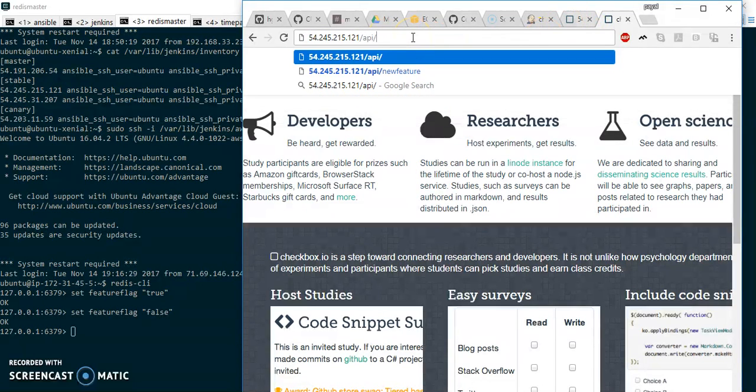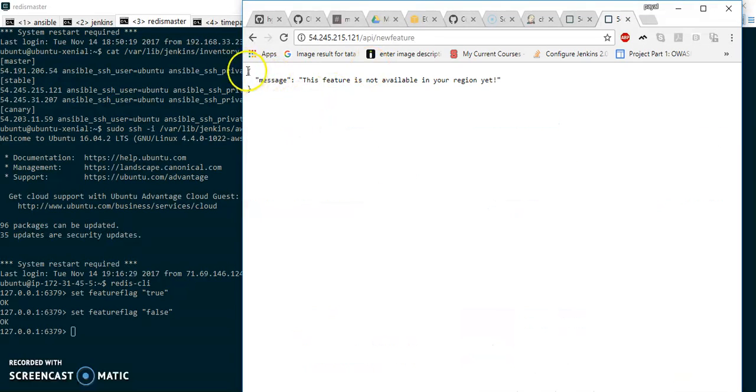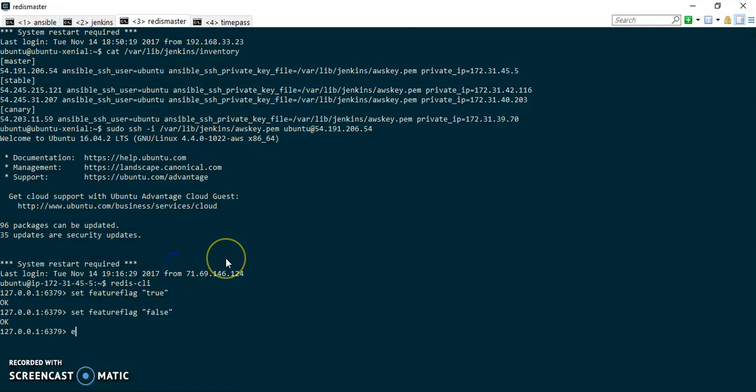So let me just go to API new feature. It should say this feature is not available in your region yet. So that's what happened. So our Redis feature flag is working perfectly well. Now we need to look at the load balancer and canary part.